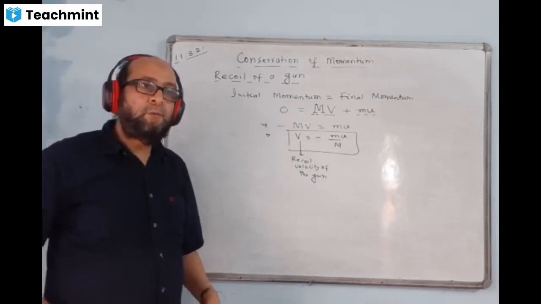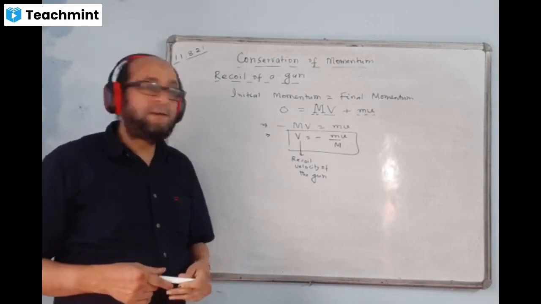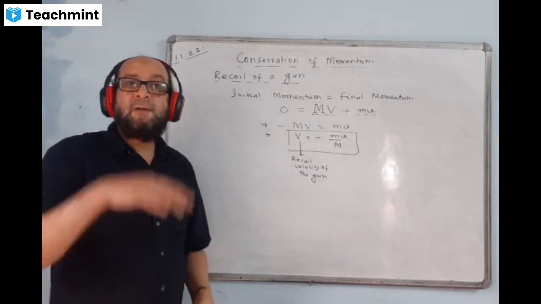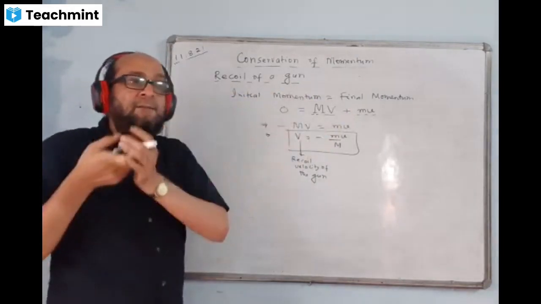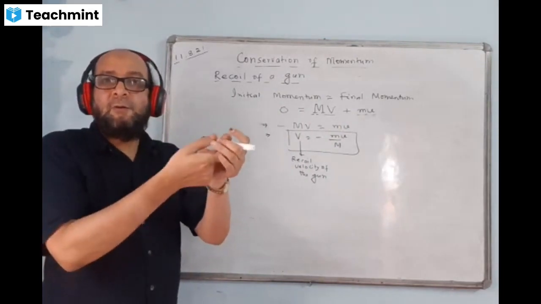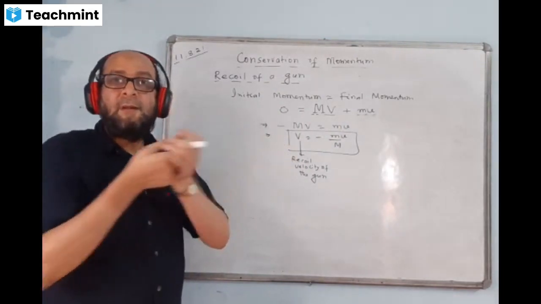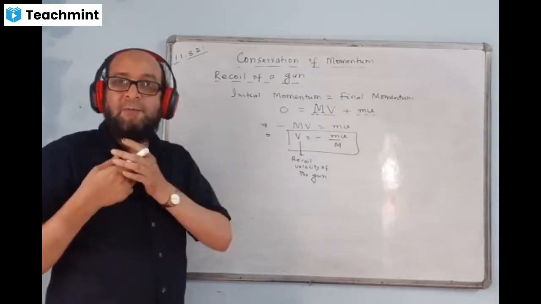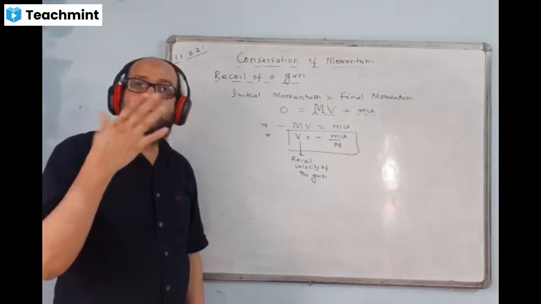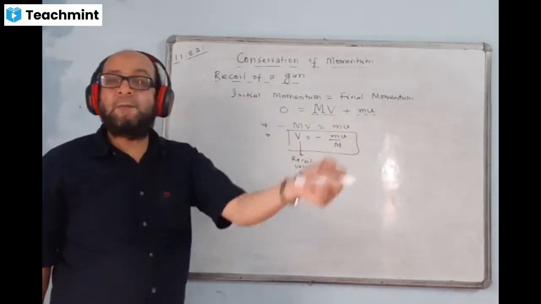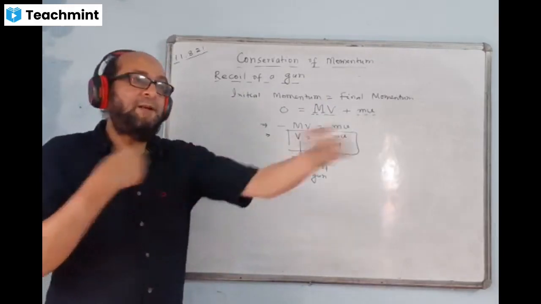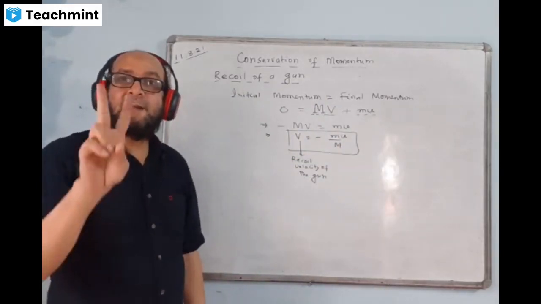Otherwise, just imagine if the bullet and the gun have the same masses, then they will have equal velocity. Whatever velocity the bullet has, the gun will have the same velocity. In that case, the person who is firing the bullet will also get the gun coming to him with the same velocity as the bullet. That means both persons will be killed, the one on whom the bullet is fired and the one who is firing. In that case, the masses are equal.